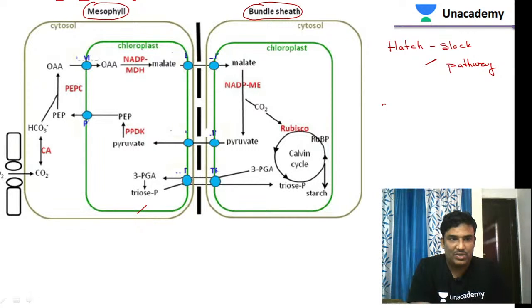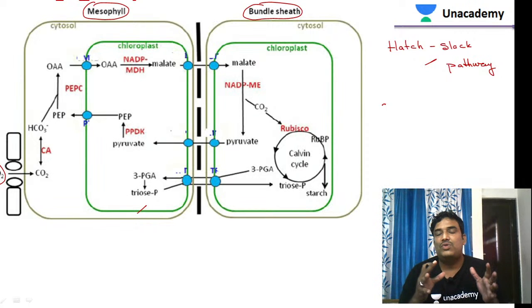There is some specific importance about these C4 plants, students. They grow in tropical regions. What does tropical region mean? The globe is classified into four regions: tropical zone, subtropical zone, temperate zone, and polar zone. The polar zone includes the Arctic and Antarctic, which are covered by ice all the time. The tropical zone receives more sunlight.